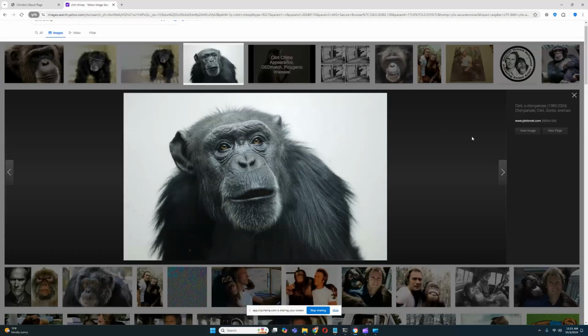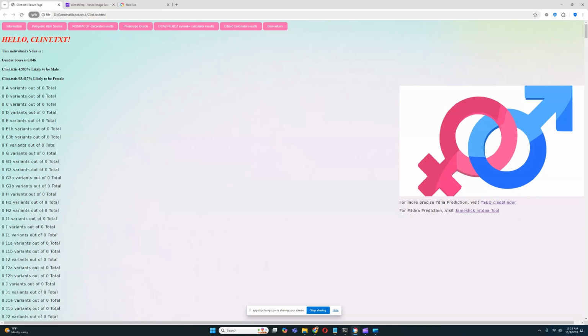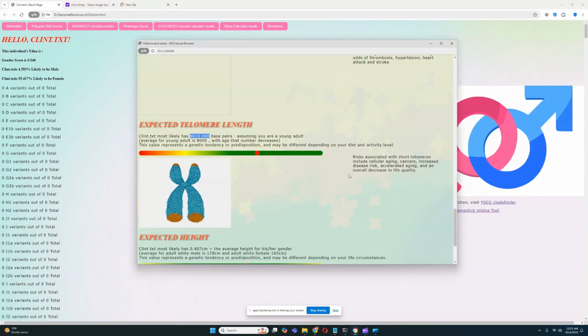Now, he did live 24 years. What is the average chimpanzee lifespan? But I don't think it's fair to say that, because he died of a heart issue. He died of a heart attack, right? So he didn't die of natural causes. He didn't die of getting old and some kind of sickness from getting old. He died of a heart attack, so I don't think he died of natural causes.